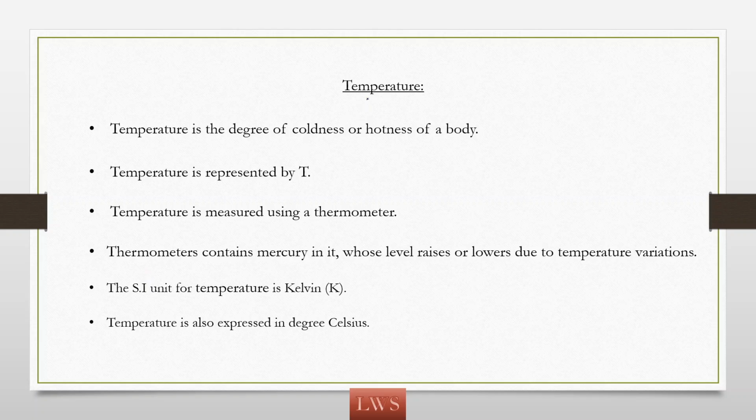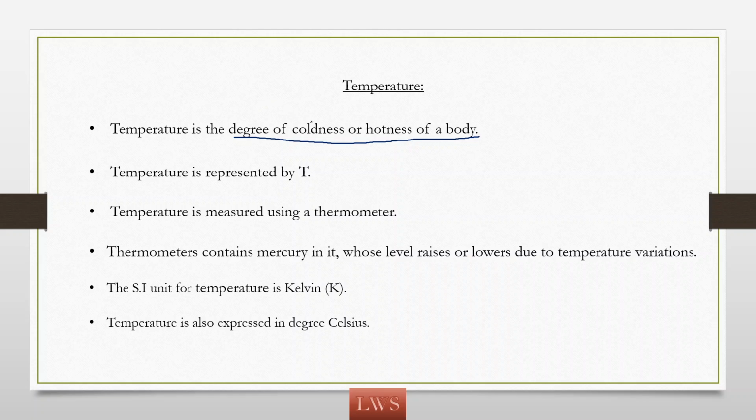Now let us discuss what temperature is. Temperature is the degree of coldness or hotness of a body. What we said is, whichever body is hot, we termed it a high temperature body, and the cold body we termed a low temperature body.